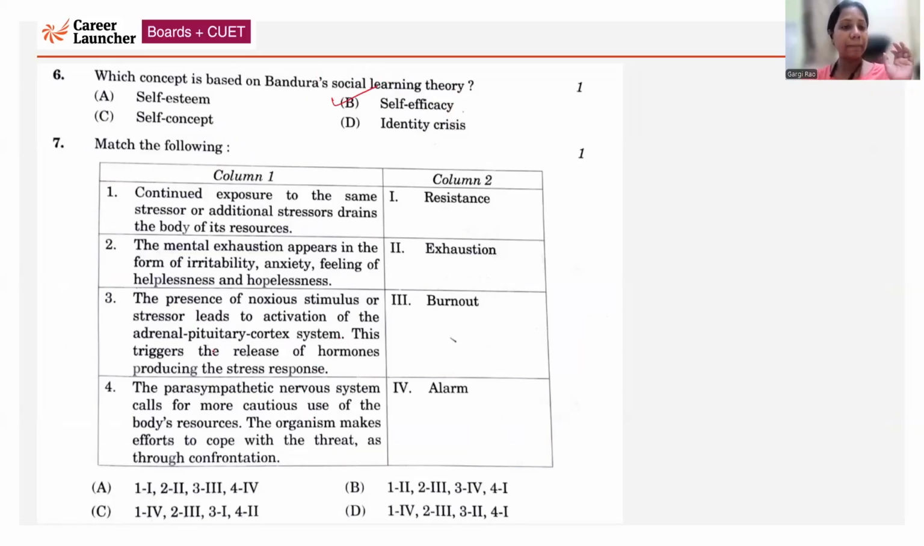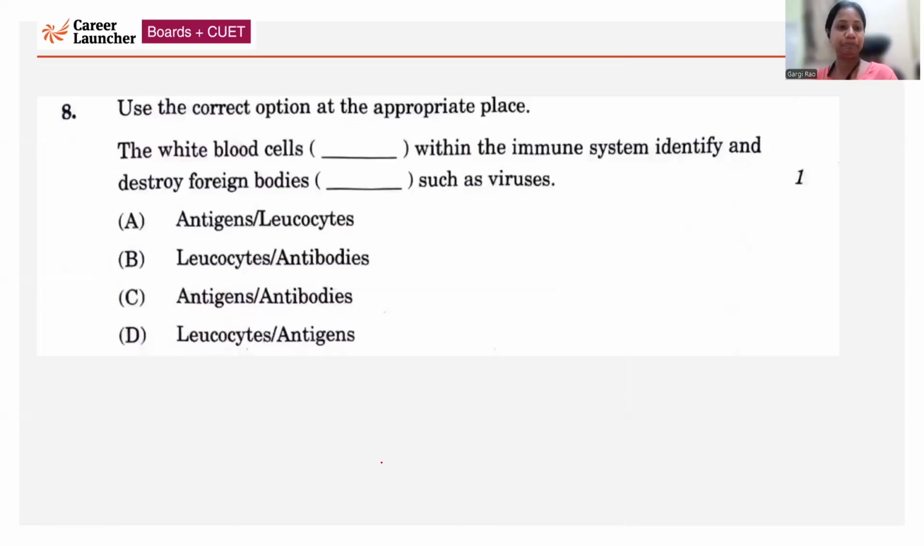Now, match the following. Continued exposure to the same stressor or additional stress, which drains out the body's resources. So, draining out the body's resources, one will go for option 2. Then 2 will go for 3, that is burnout, mental exhaustion, irritability. So the correct answer for this match the following column is option B.